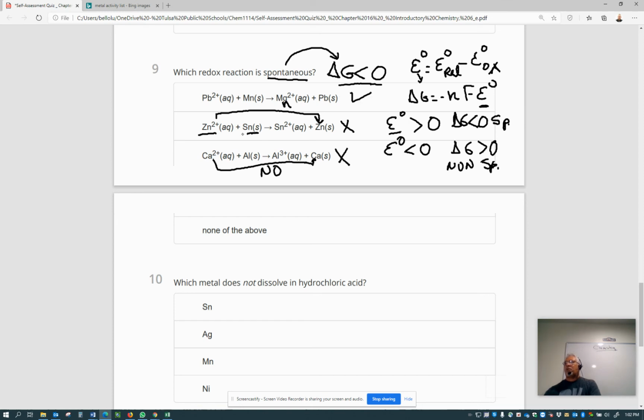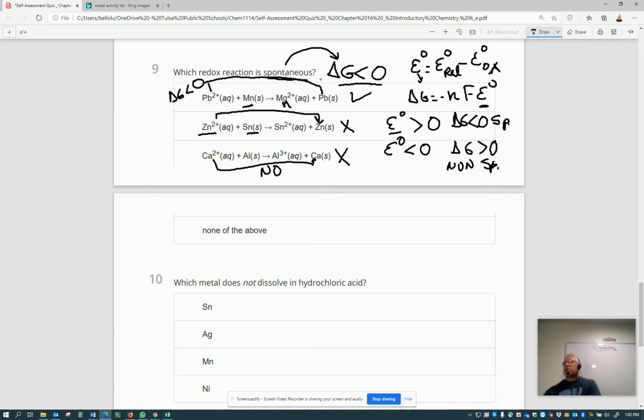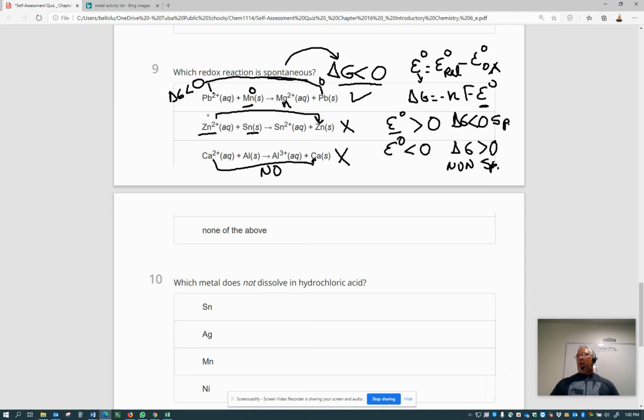This is the reaction that will be spontaneous, delta G less than 0, because manganese is a very reactive metal compared with lead, so it can easily reduce lead from lead 2 to 0 here. So this is lead 2 and this is lead 0, and then manganese will experience oxidation going from 0 to 2. It will be easier for manganese to be oxidized when it is in front of lead 2. So the correct answer will be this one.